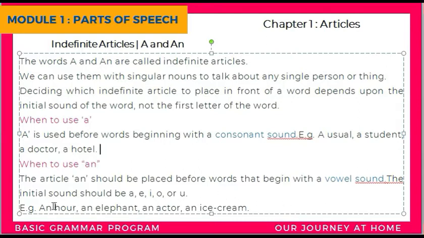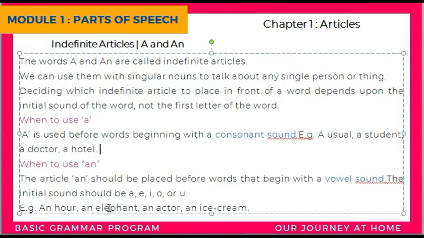So here, if you see H, you must have had this question for a long time: why do we write an before H? There is no such reason for that, but it is considered that it sounds out correctly when we say an hour instead of a hour. The initial sounds should be of the letters a, e, i, o, u. So an hour here because the H is silent.